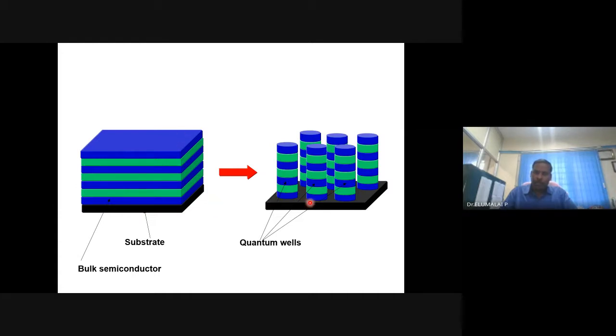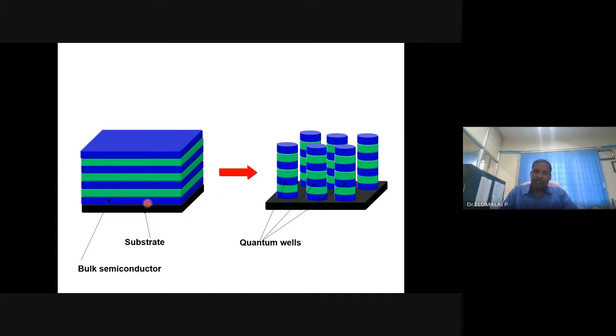Now you have constructed quantum wells. This is a real quantum well, you can assume. So far I used to show only a sheet quantum well. Now this is like a typical well, a very deep quantum well. Is it possible to get such a structure by chemical methods? No reaction is taking place, same material.